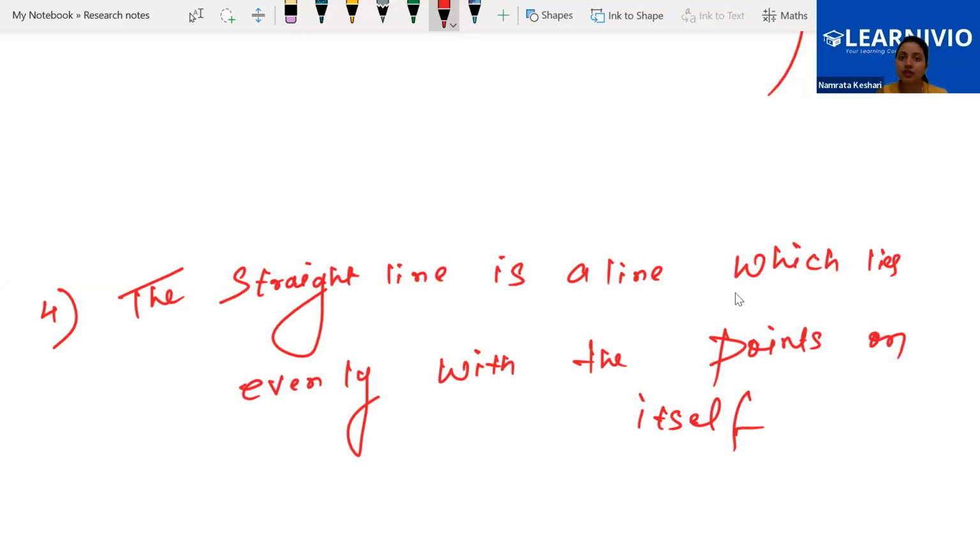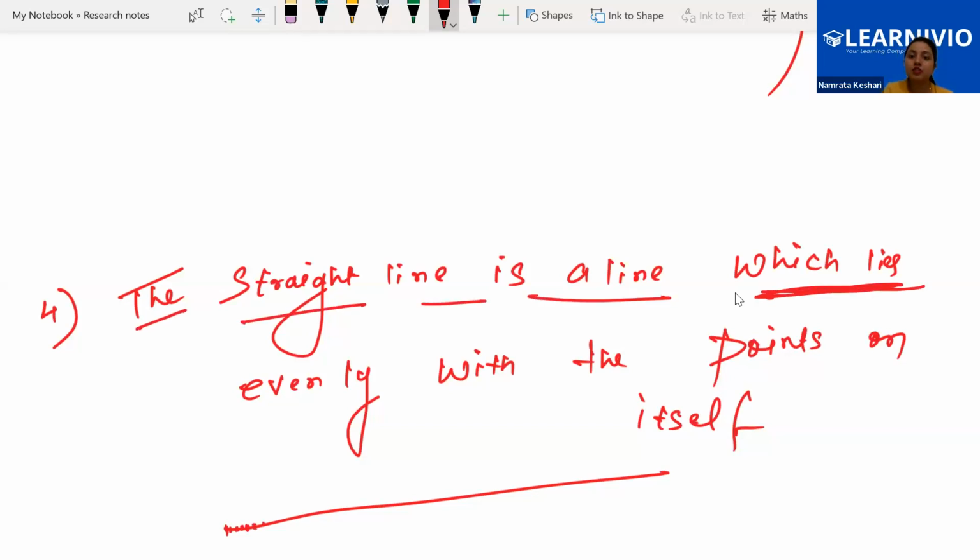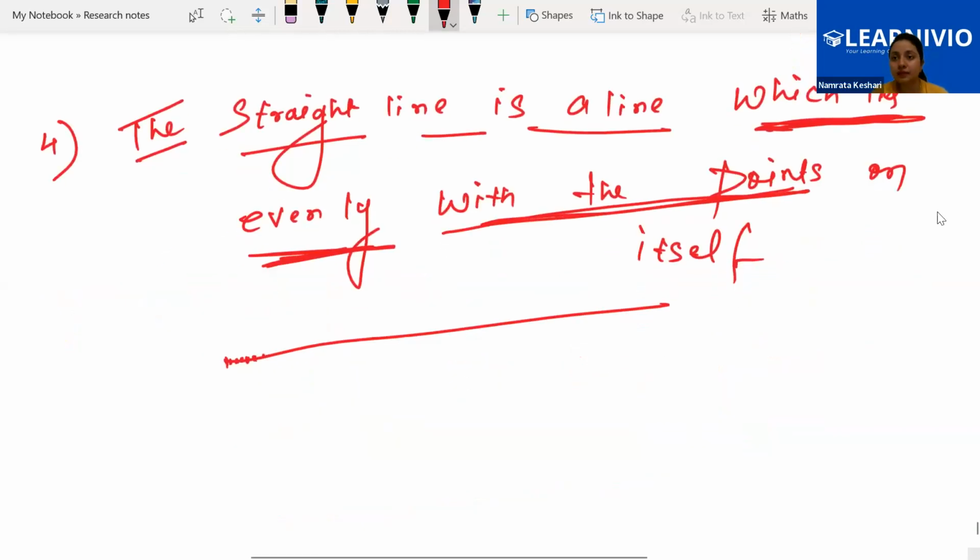Can you see, whatever I was explaining just now, how a line is made? It is completely made up of so many points, and that's what is written in the definition. A straight line is a line which lies evenly with the points on it. There are so many points lying evenly on this line. Getting it?